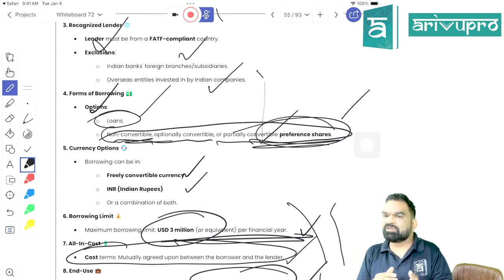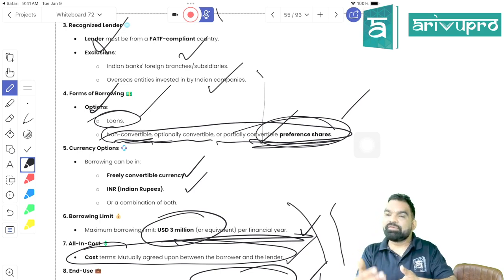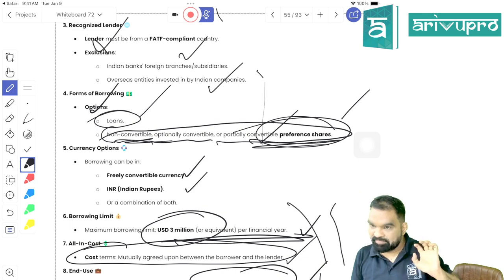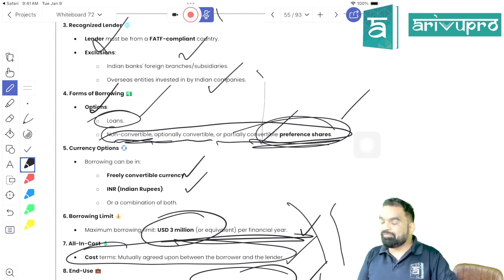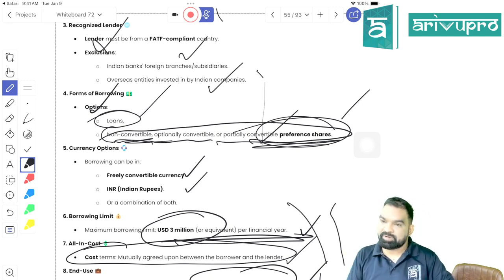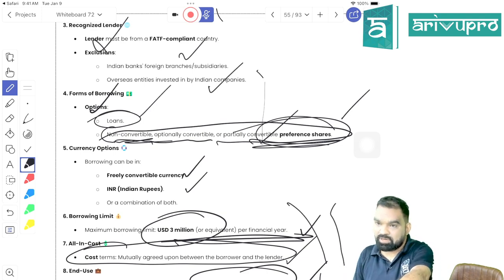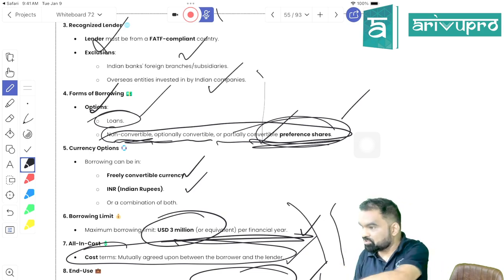Loan processing fees, stamp duty, other charges that have been taken up by your bank, or even sometimes brokerage would be involved, right? So when it comes to ECB, how much expenses is permitted to be made in order to acquire loan? Can you pay 20-30% commission to acquire the loan? That is not permissible, because ultimately it will create a kind of pressure on RBI, right? Because this expense is going to be met through taking the funds from RBI only, right? That is through taking the exchange, right?